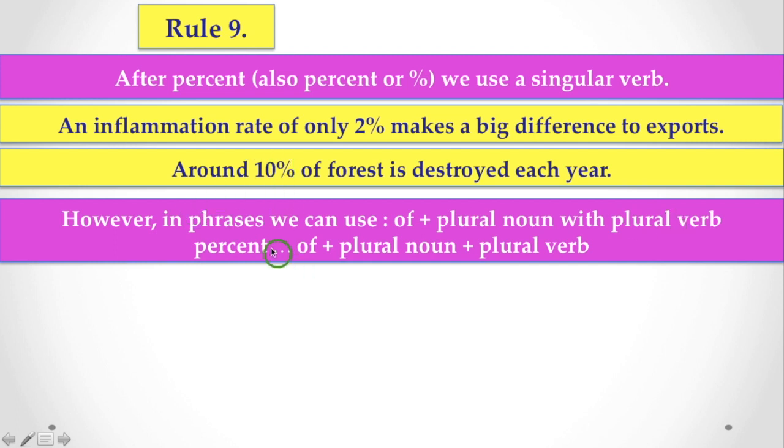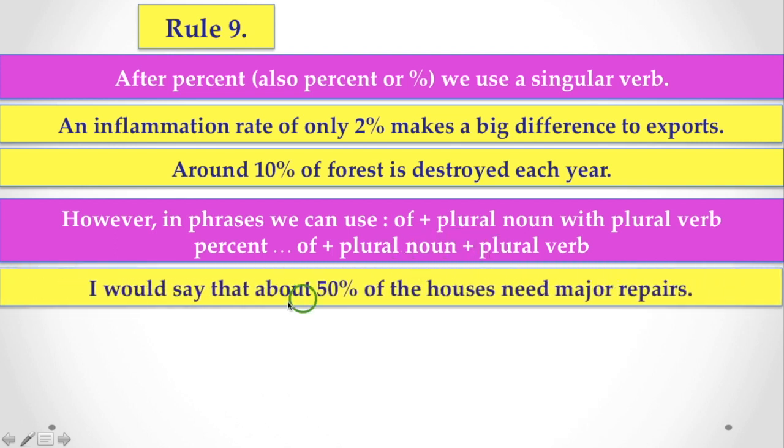That is, if we are using percent of plus a plural noun, then we have to use a plural verb. So this is very important. If only percent is used, then you have to use a singular verb. But if you are talking about percent of, we have to use a plural noun with a plural verb.